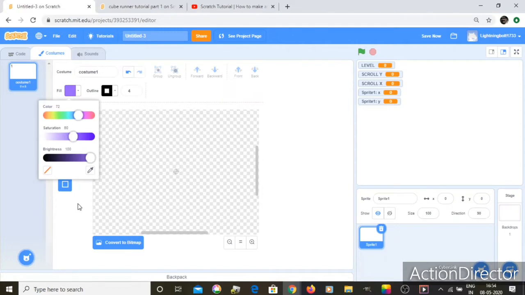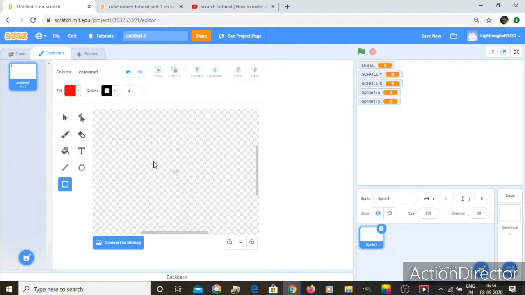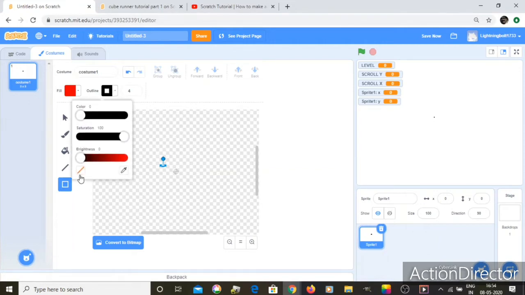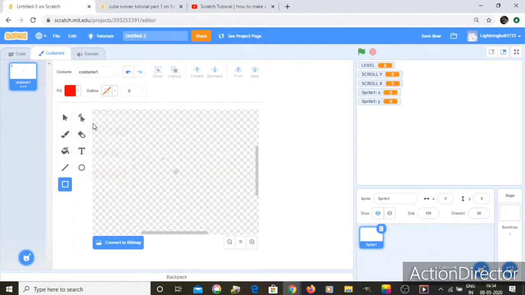So let's go to the square one, and I'm going to pick red. And if you hold shift and draw it, you have a perfect square. But wait, we don't need an outline. Okay, so there.